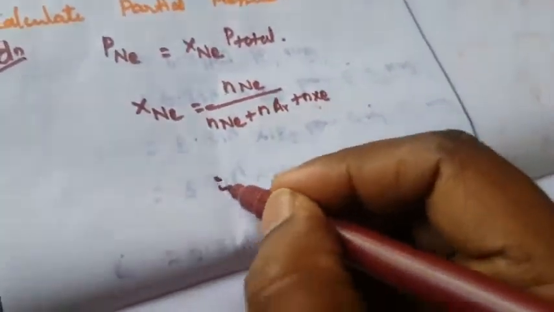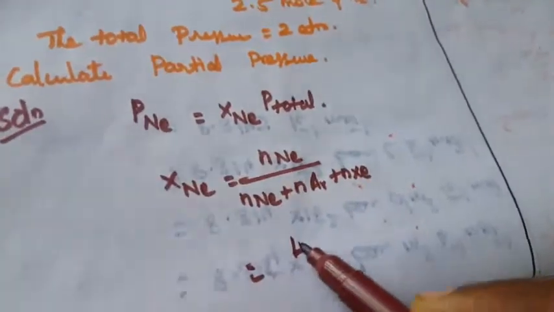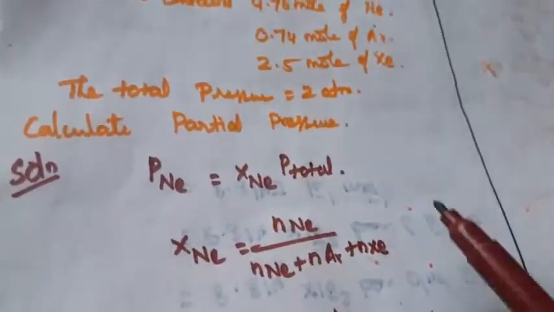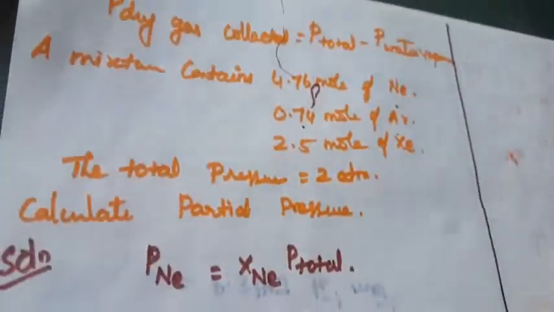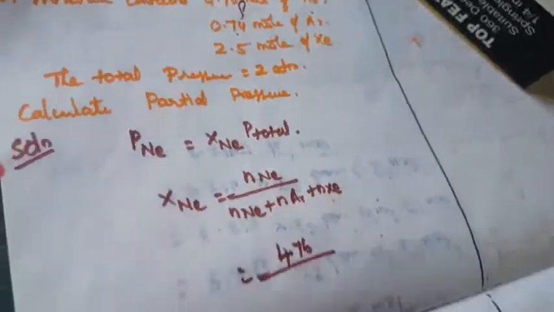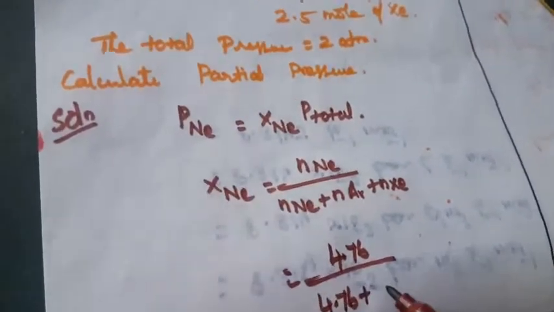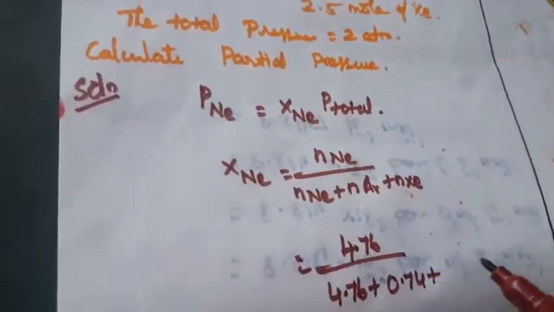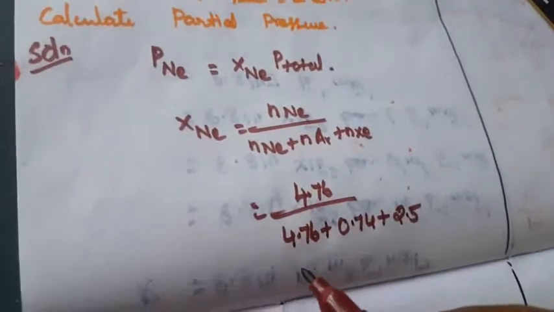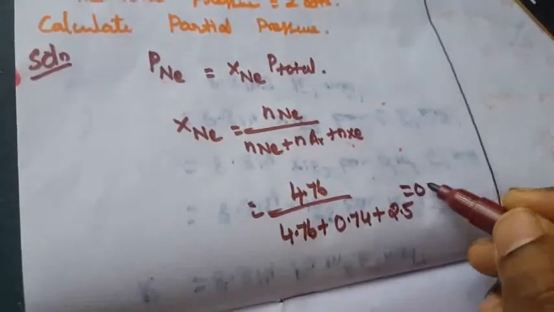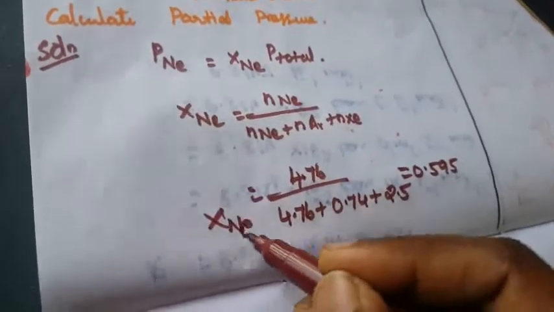Now you substitute all those values. What is the neon value? That is 4.76. What is the remaining value? Argon value and xenon value. So you are adding the three values, right? 4.76 plus 7.74 plus 2.5. Right? So you simplify, and that is equal to 0.595. This is the mole fraction of neon.